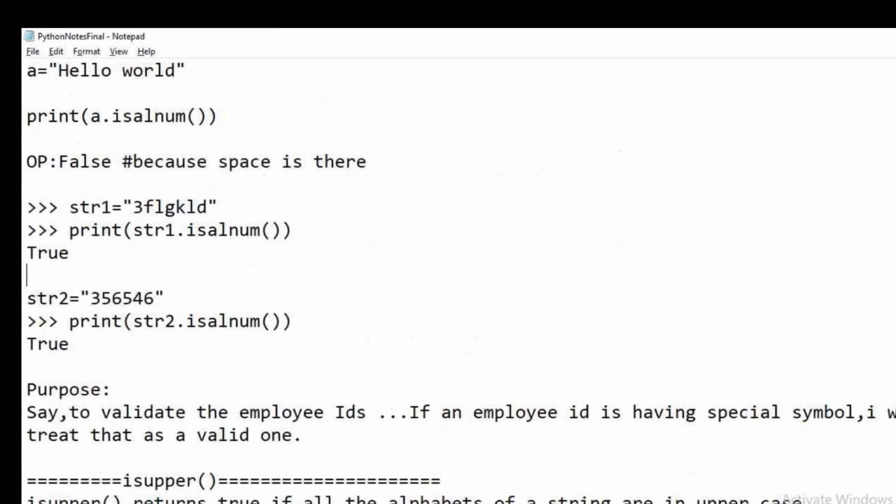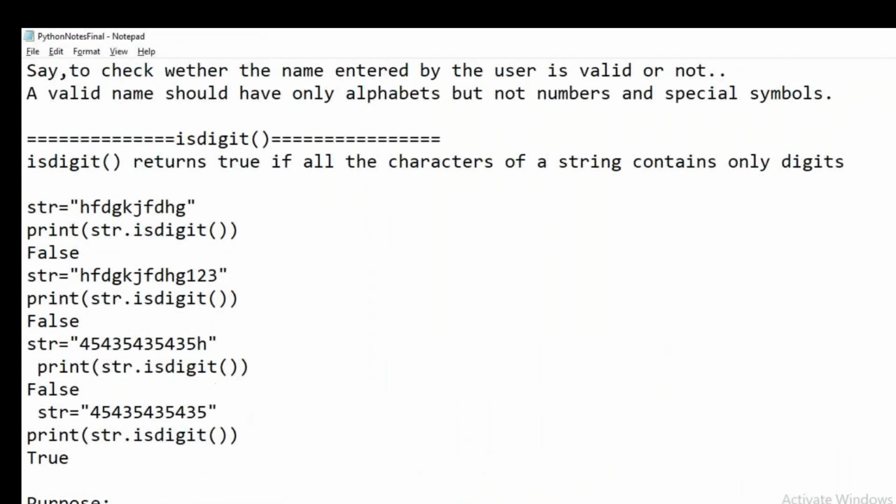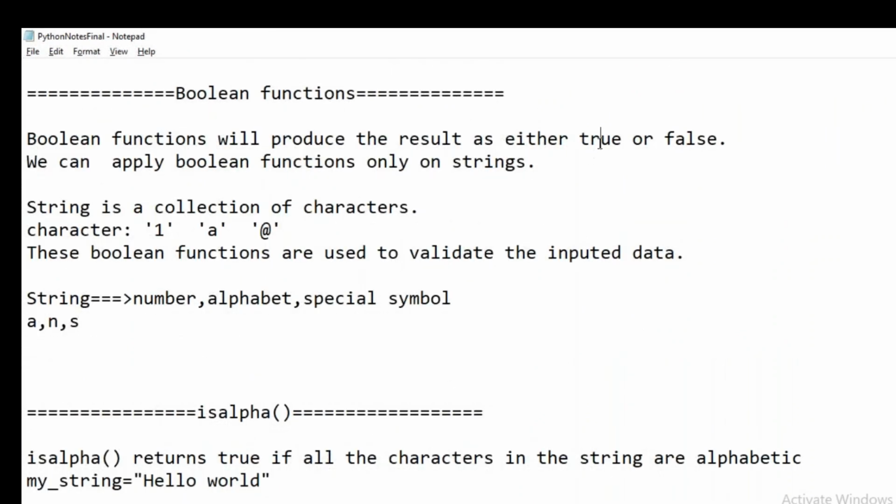Next we will be seeing a few important Boolean functions. What will a Boolean function do? A Boolean function will either return true or false. Please do note a point: we can apply Boolean functions only on string data. On integers, on float or decimal values, we cannot apply the Boolean functions.